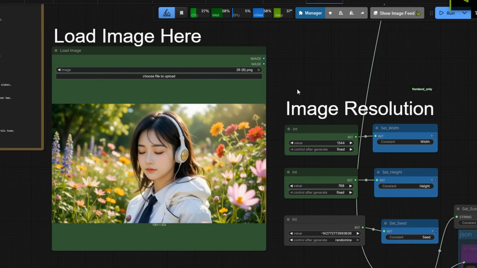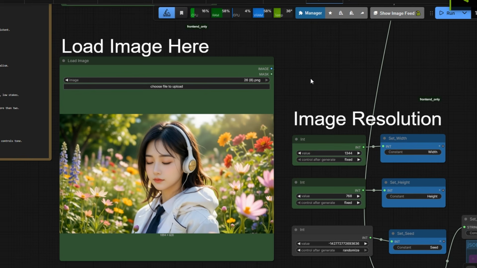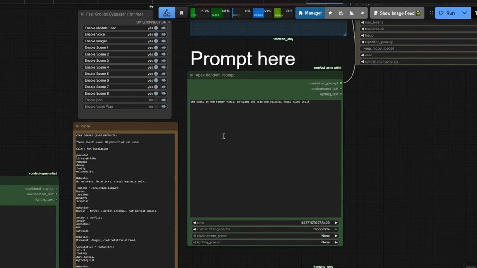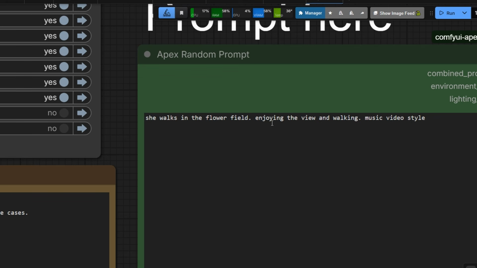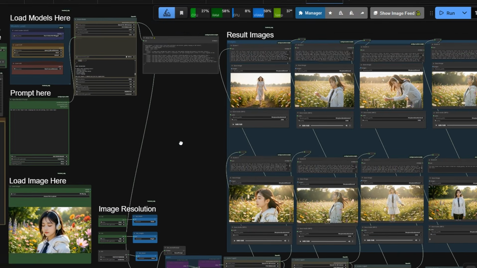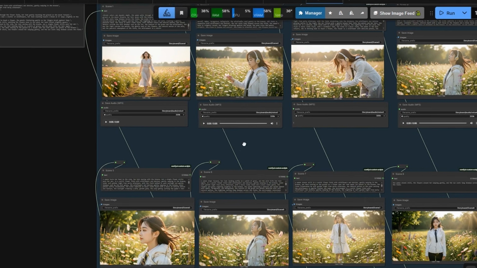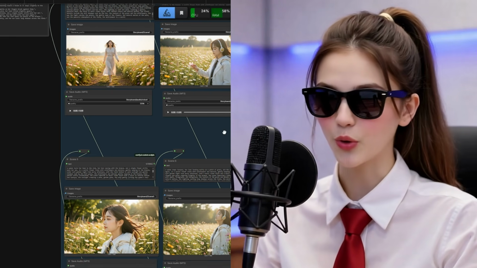Here is another very short prompt, a woman in a flower field, designed for a music video style sequence. There is not much happening, just different camera shots for a repeatable music video flow. Well, that is a quick demo of the workflow. This is the first draft, version 1.